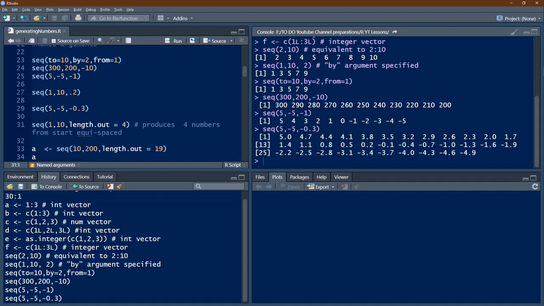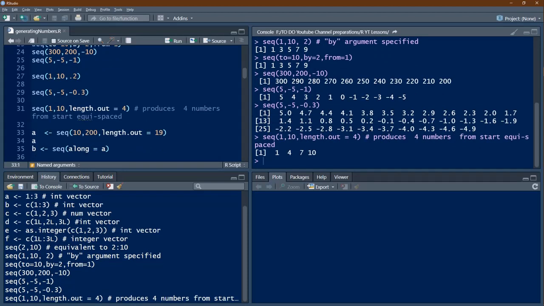Now there is one more argument, which is length.out. Here, seq(1, 10, length.out = 4) produces 4 numbers starting from 1. Between 1 and 10, these numbers are going to be available, and we get 1, 4, 7 and 10. Since we want length.out as 4, 3 equal spaces will be available: 1 plus 3 is 4, 4 plus 3 is 7, 7 plus 3 is 10. So that's how the whole thing happens.